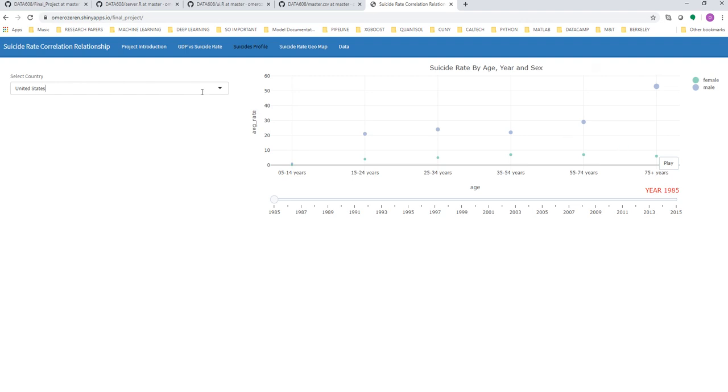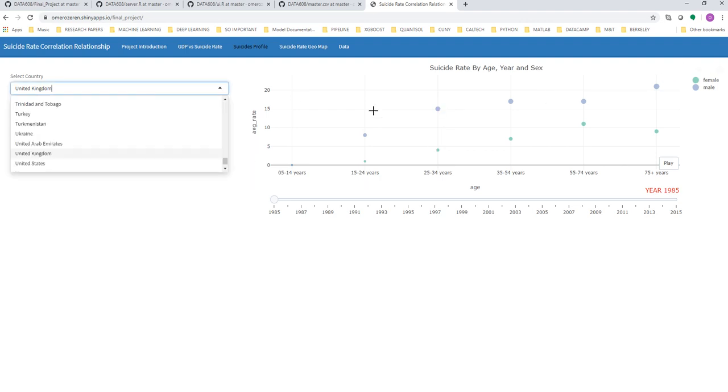You can select any country that you like to see right here, and you can see how they are distinguished: the average suicide rate by age, and by female and male. You can look at different countries to see how they look.